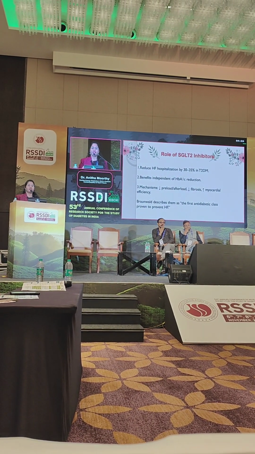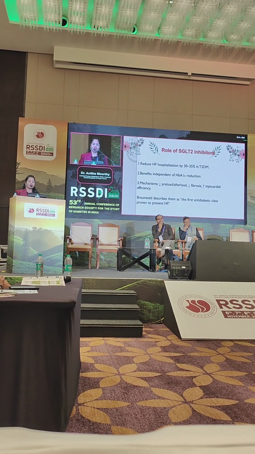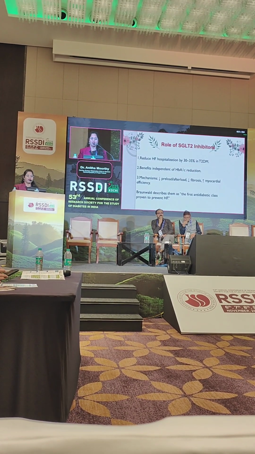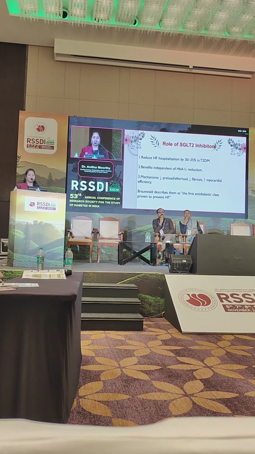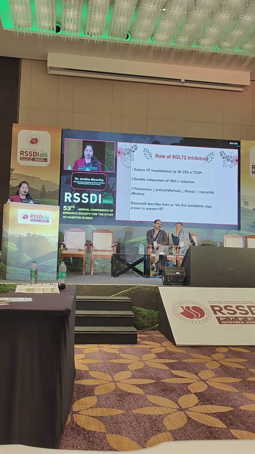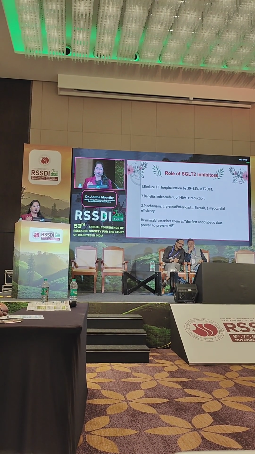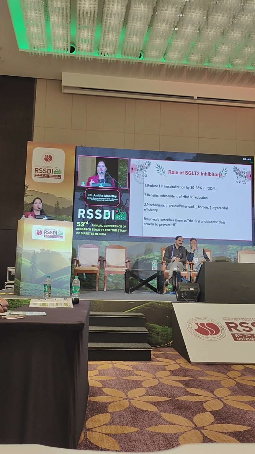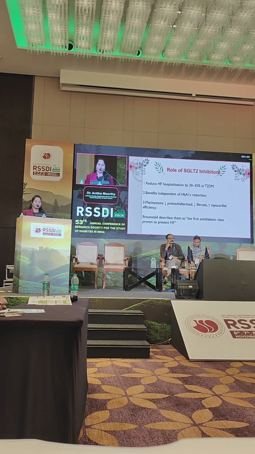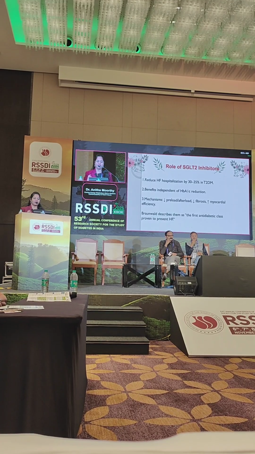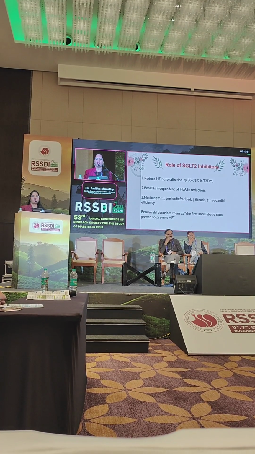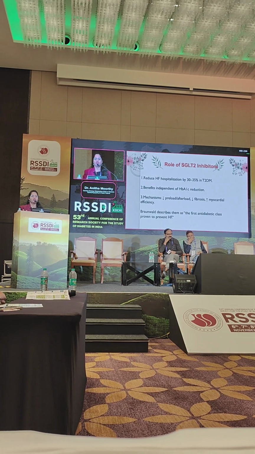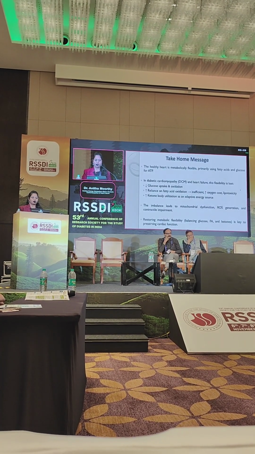So, the role of SGLT2 inhibitors in heart failure. It reduces heart failure hospitalization by 30 to 35% in diabetic patients, and the benefit is independent of the HbA1c level reduction. How does it work? It reduces the preload and afterload, thereby reducing fibrosis and improving mitochondrial efficiency. Braun describes them as the first anti-diabetic class proven to prevent heart failure. So that's how the SGLT2 inhibitors are important to prevent the development of heart failure.